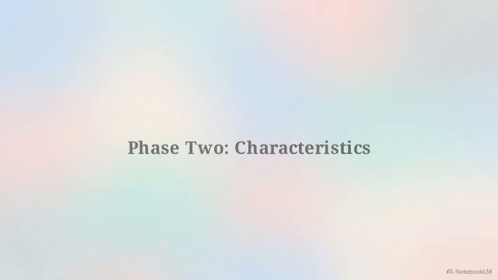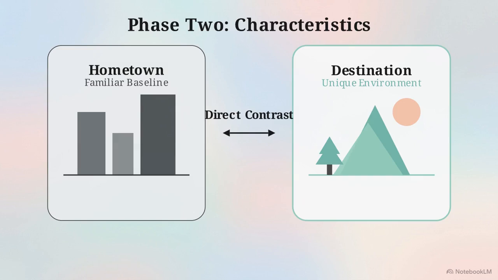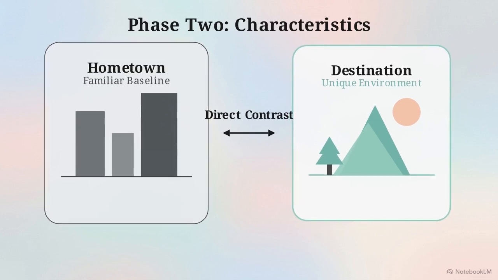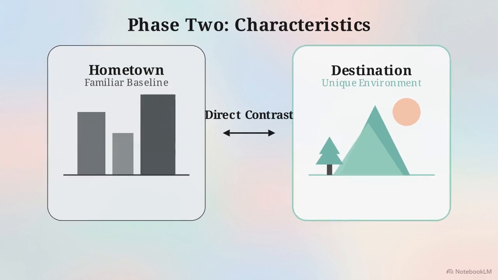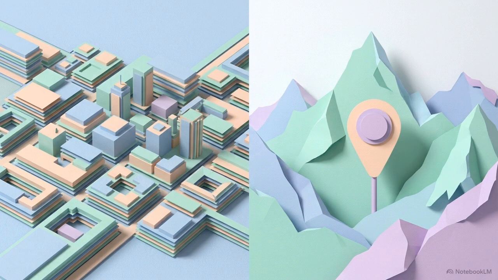This graphic illustrates the core technique of Phase 2, direct contrast. By comparing the destination's unique environment to the familiar baseline of your own hometown, you explicitly isolate what makes the location distinct. Combining hard geographical facts with this comparative contrast gives the listener a vivid, grounded starting point.